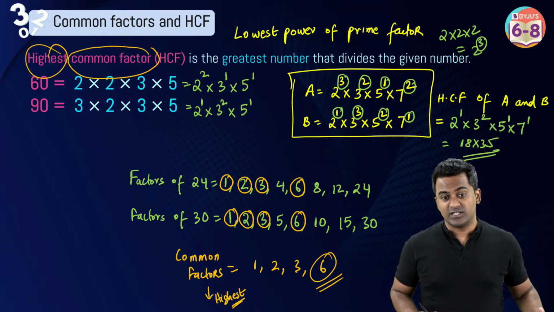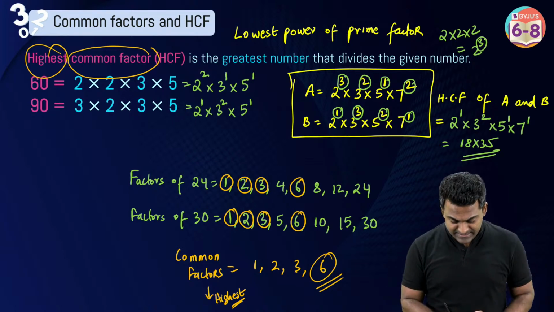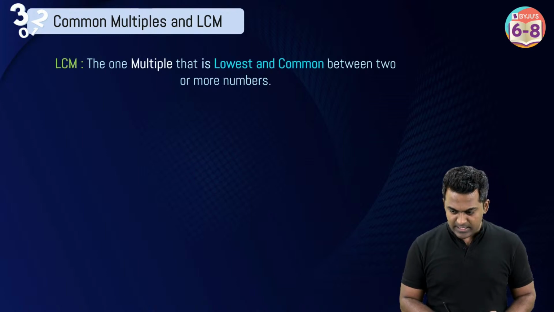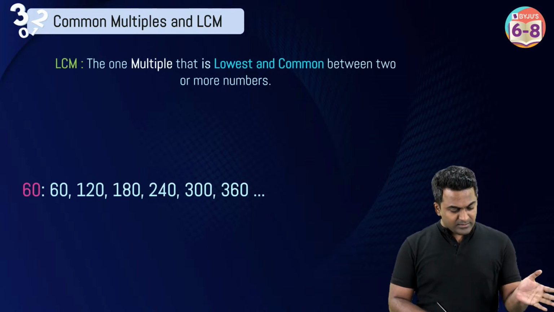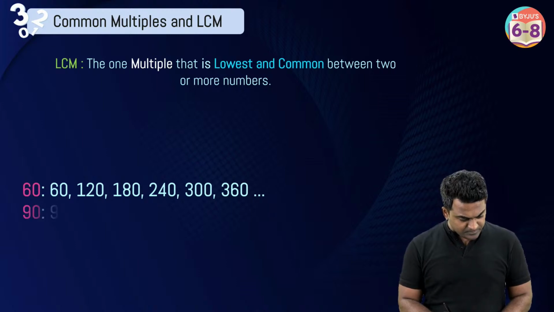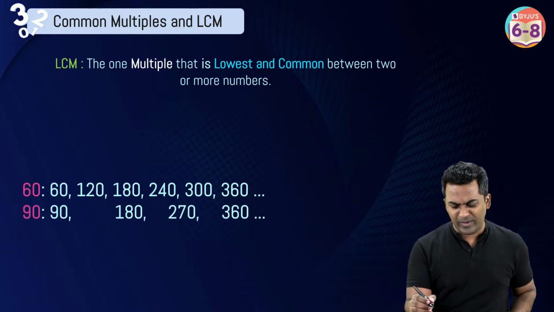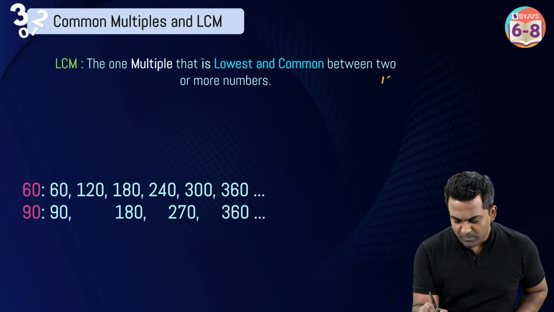Yes? Shall we, in a similar way, try to understand what LCM is? All right, LCM. These are going to be some multiples of 60, and these are going to be multiples of 90. Or if we were to talk about 12 and 30, no problem. Multiples of 12.